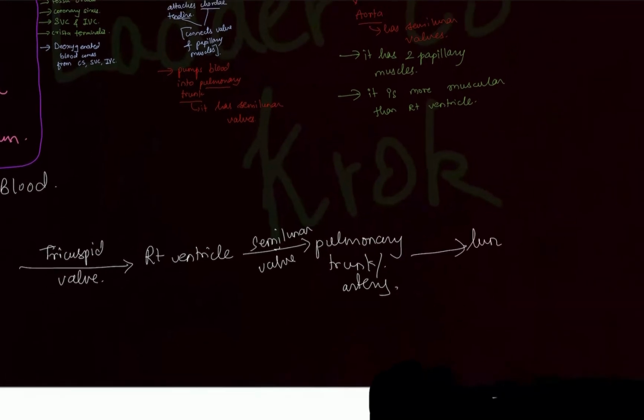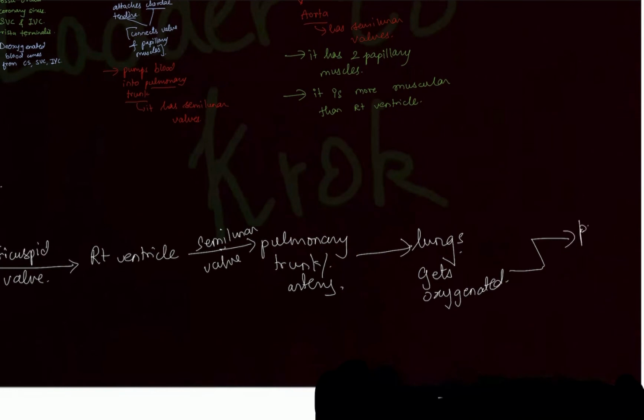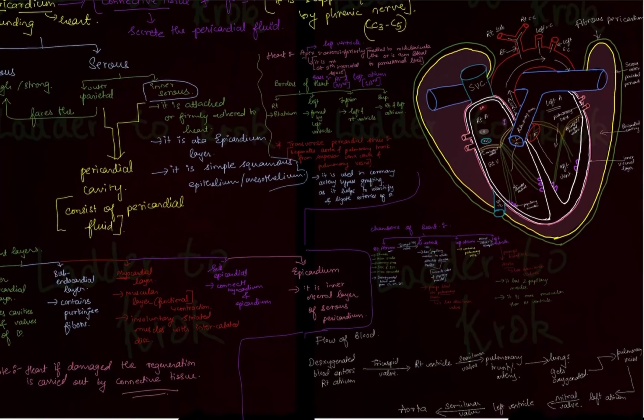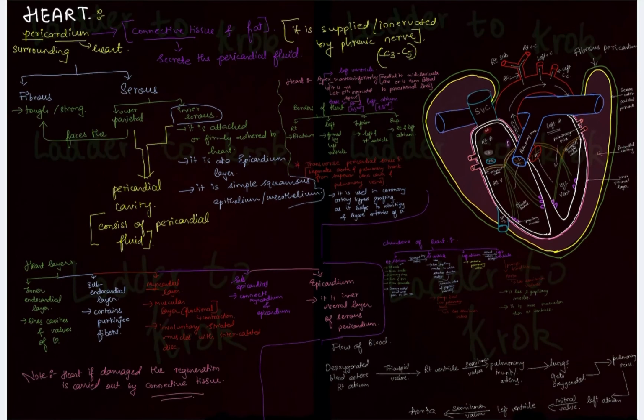Then this pulmonary artery takes the blood to the lungs, where it gets oxygenated, and this oxygenated blood is taken up by the pulmonary veins. The pulmonary veins will empty the blood into the left atrium. The left atrium will then empty the blood into the left ventricle by the mitral or bicuspid valve. The left ventricle will pump the blood into the aorta through the semilunar valve. I hope now this flow of blood is clear to you and everything about the heart is clear. So thank you.